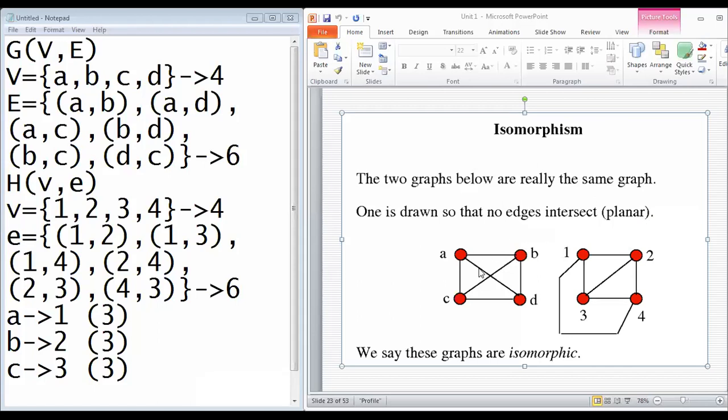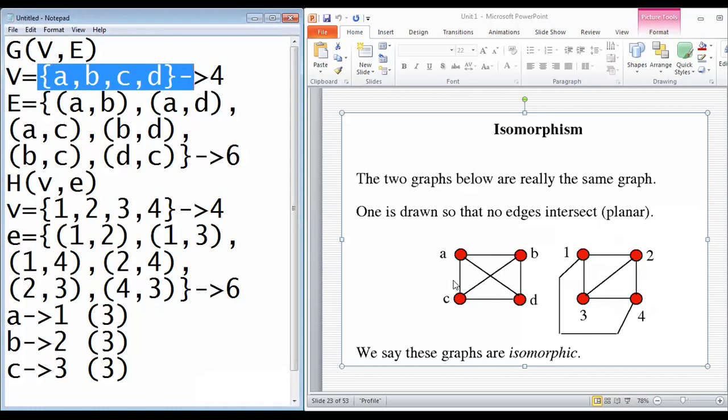Now what we do, we write the graph in a set form. So this is my first graph called G with the vertices V and the edges E. So this is a graph G, V comma E. This is a graph called H with the vertices small v and edges small e, that is H comma small v comma small e. So let's list out the vertices in the set form.